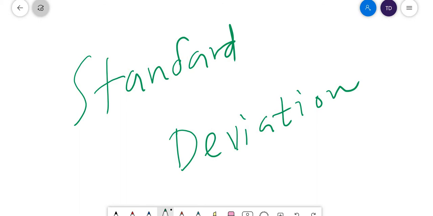Today we are going to discuss the most important and the most fundamental concept in statistics. It's really important for machine learning. Standard deviation. So what is standard deviation? This standard deviation and another concept.